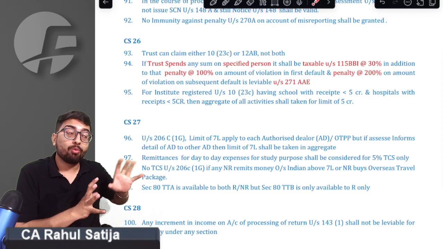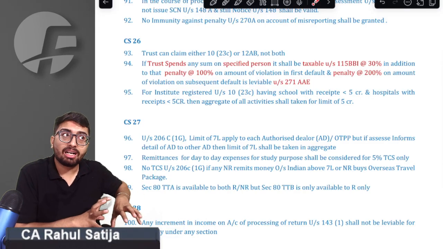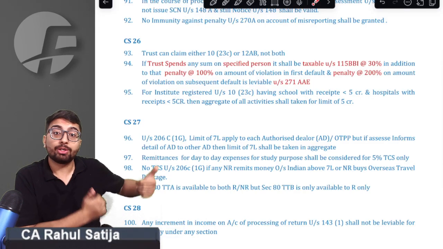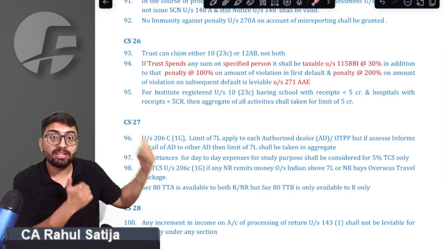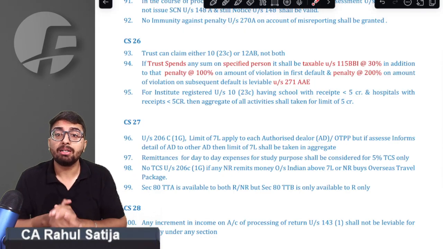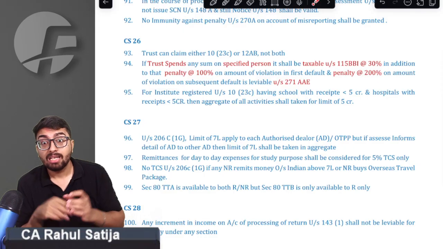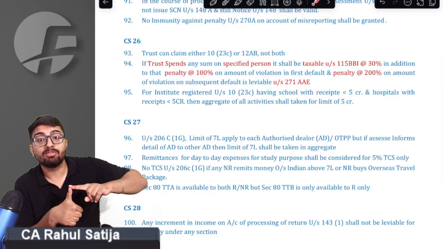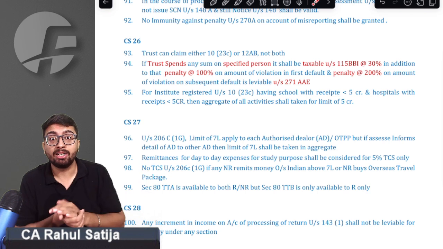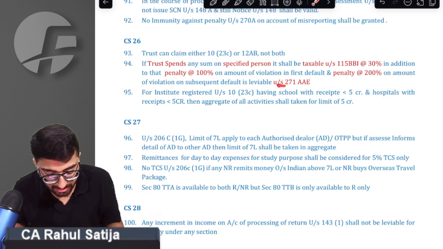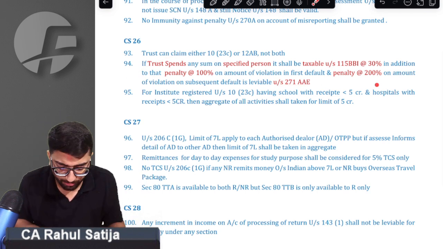And such expenditure is even considered a violation under section 271AAE, and sir, a penalty is charged amounting to 100% of the violation. Sir, 100%, and that too for the first violation. Sir, if you do a subsequent violation, then a 200% penalty is charged. Sir, it is important. Sir, we got that point.